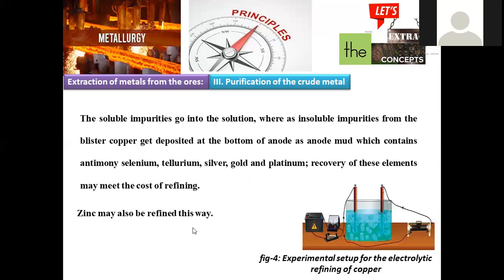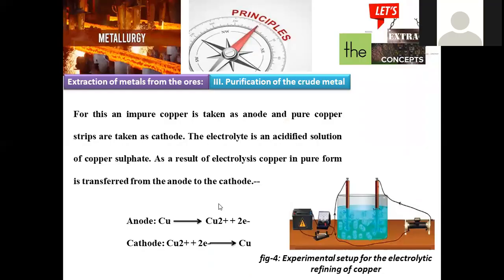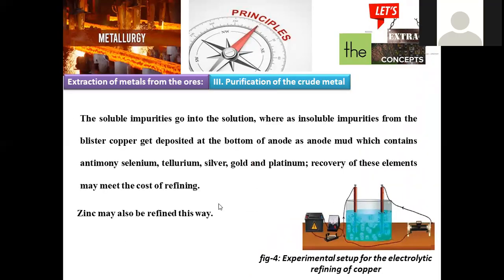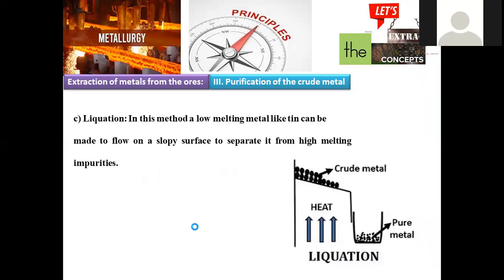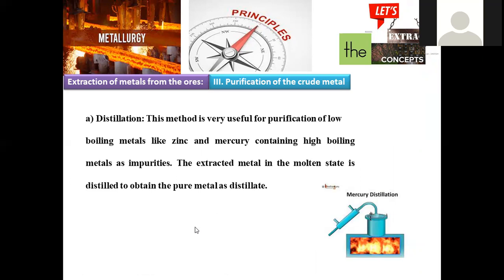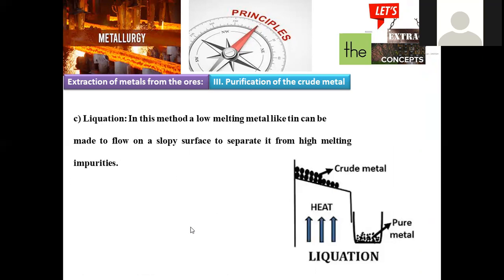Okay, zinc may also be refined in a similar manner. Along with copper, we can go through the purification of zinc as well, right? Here a detailed explanation of this refining process was given, with reference to 4 different methods. What are the 4 methods we discussed in this session? The 4 methods are the distillation process, the second is the Pauling method, the third we can say is liquefaction, and the fourth one is called electrolysis.